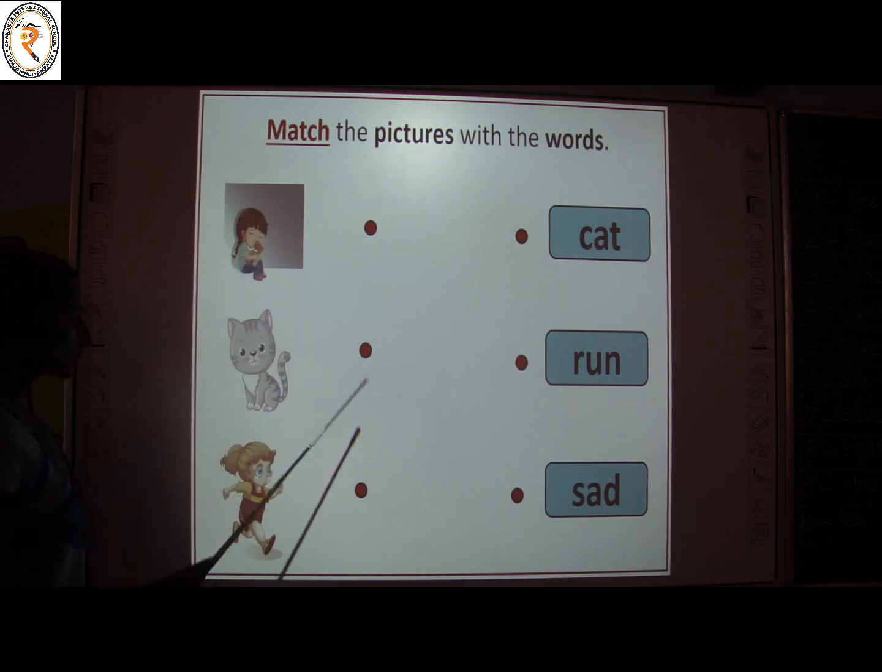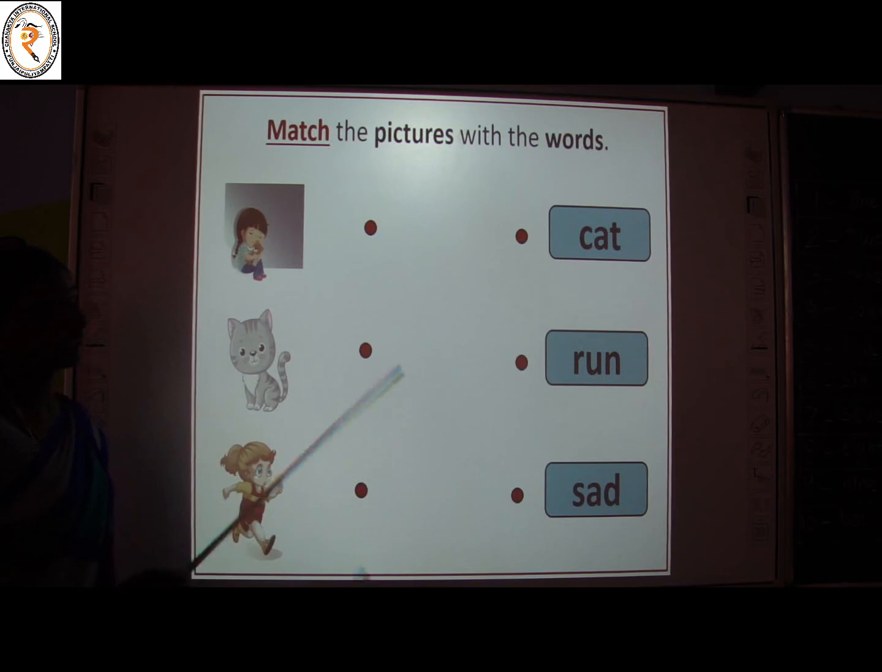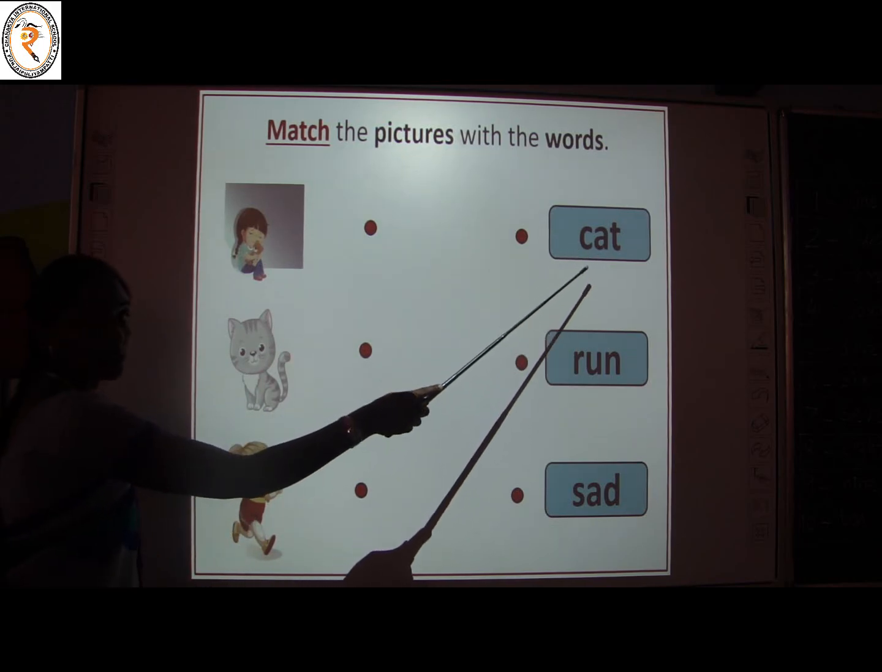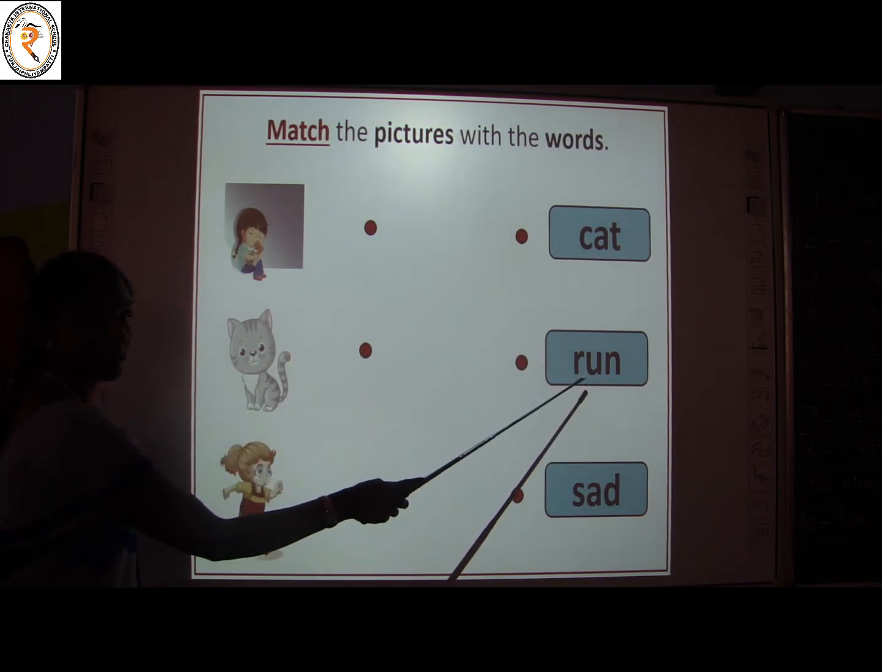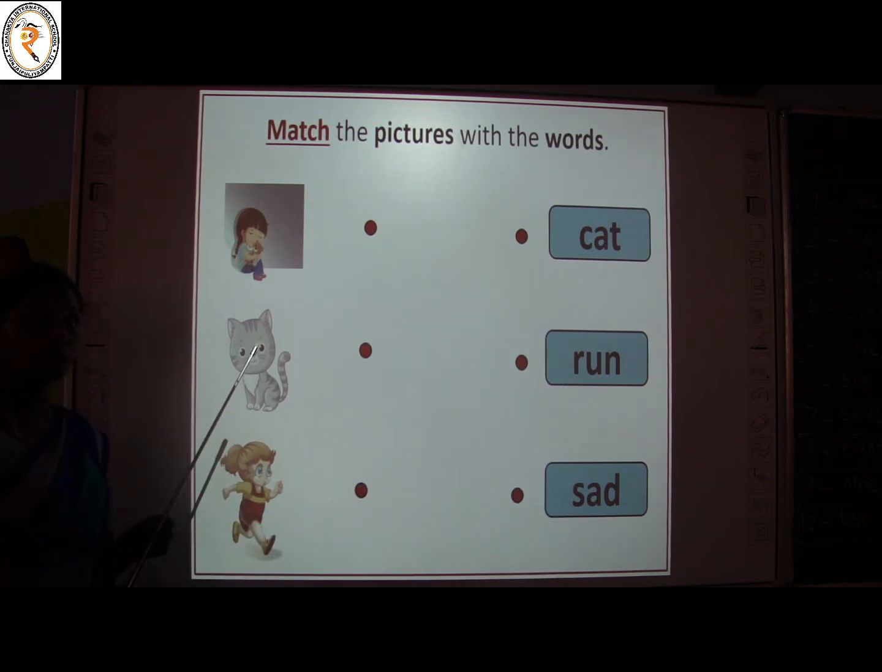Yes, see, this is a continuation. Here also you have 3 pictures on the left side, 3 words on the right side. You have to match the picture with the correct word. Are you ready? What is it? A girl is sitting and she is feeling very sad. Very good. This is cat. This is a girl. What is she doing? She is running. Okay. C-A-T. What is it? Cat. R-U-N. Run. S-A-D. Sad.